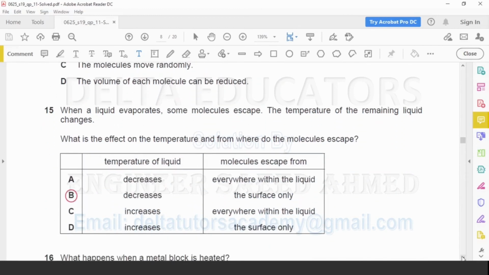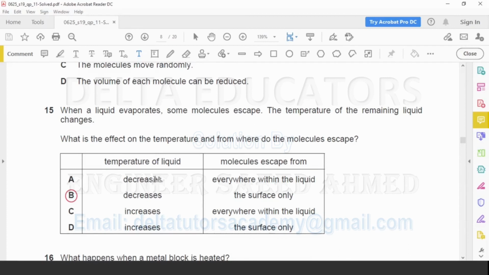Question number 15. When a liquid evaporates, some molecules escape. The temperature of the remaining liquid changes. What is the effect on the temperature and from where do the molecules escape? In evaporation, the molecules escape from the surface of the liquid, and when the molecules escape from the surface of the liquid, the temperature of the remaining liquid decreases. Now we check the options. Temperature of the liquid decreases.